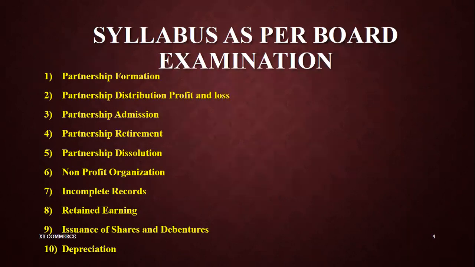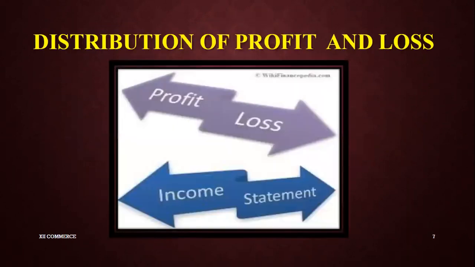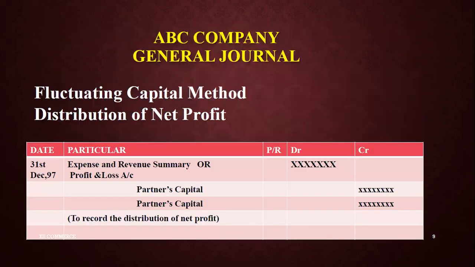The syllabus I discussed with you: we are on the second chapter, distribution of profit and loss. Let's start the chapter. This is chapter 6 in your different books; otherwise, you can follow your chapter name. This is the content I've discussed with you, that we are extracting profit and loss from the net income. The format is also available in my previous videos, along with its description and explanation.